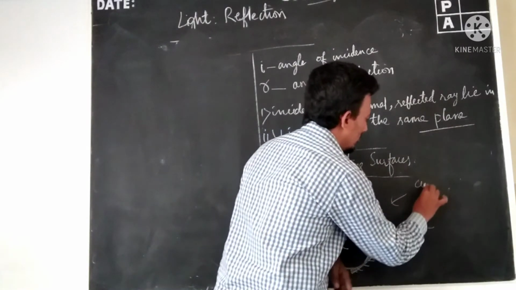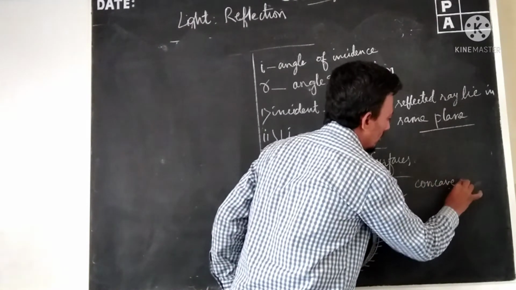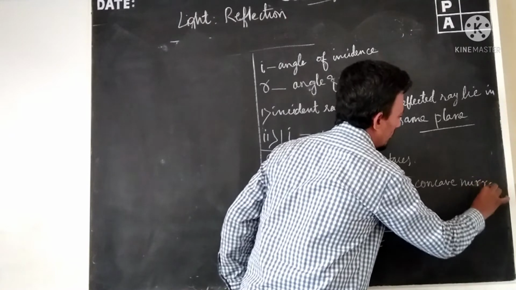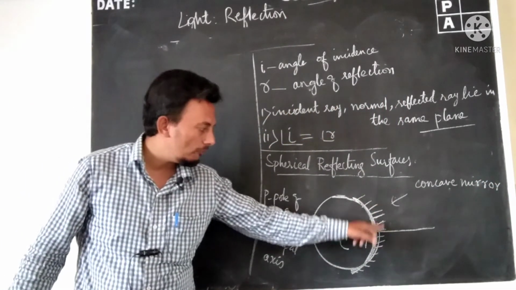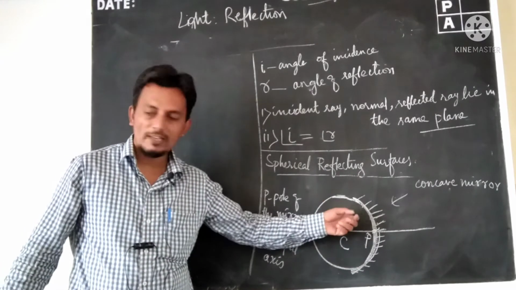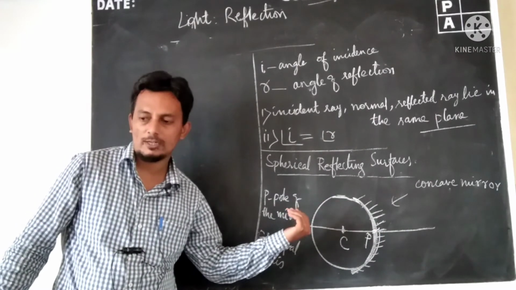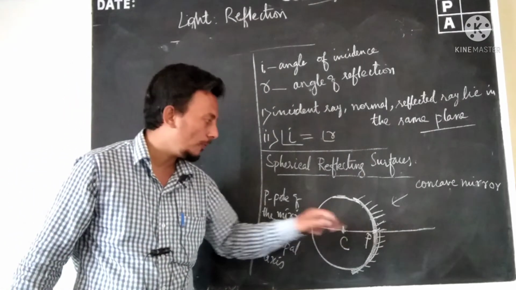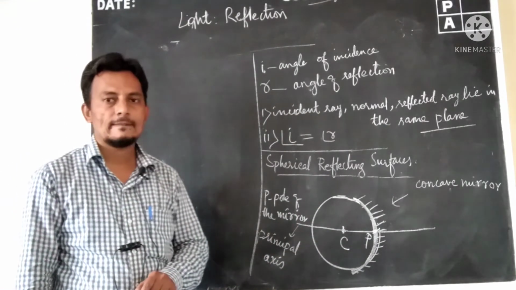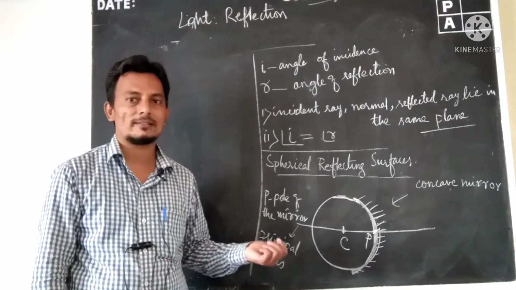This is the concave mirror that we are seeing. This is the silvered part, this side is the reflecting part. Now, center of curvature, pole of the mirror. One more thing comes here.